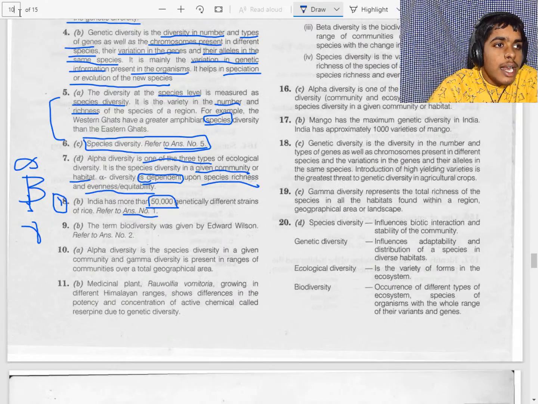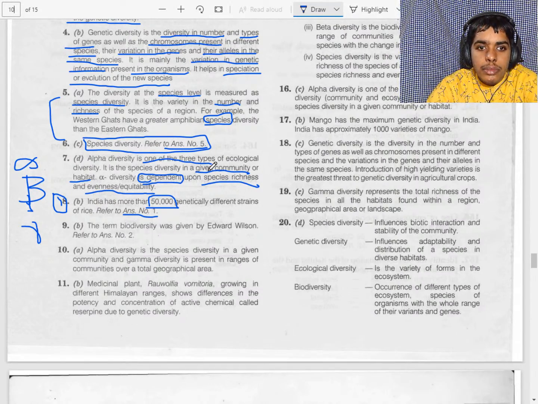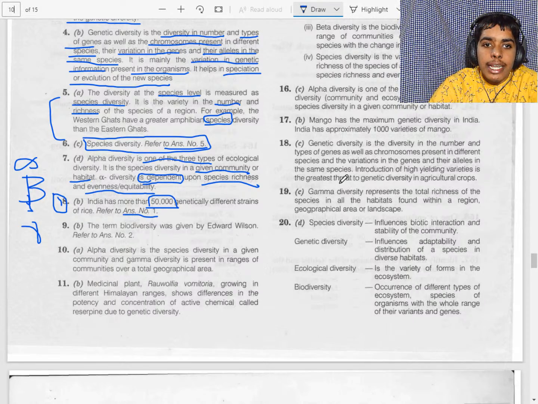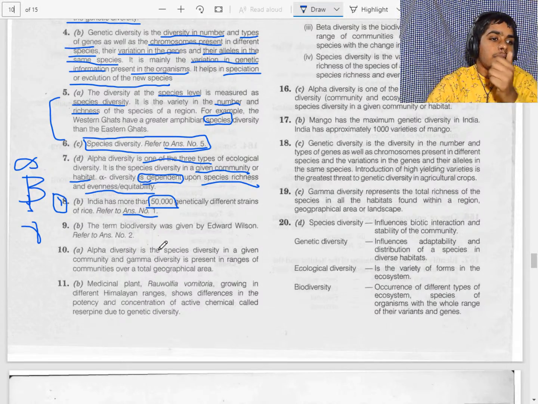Now let's read the 9th question. Who gave the term biodiversity? It is Edward Wilson. Edward Wilson gave the term biodiversity. Now let's check whether our answer is correct or not.